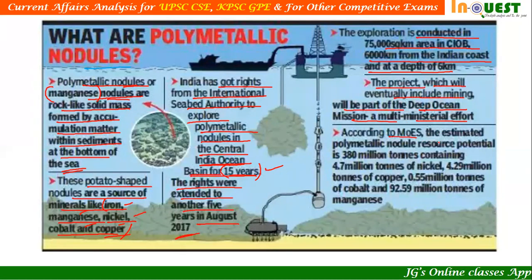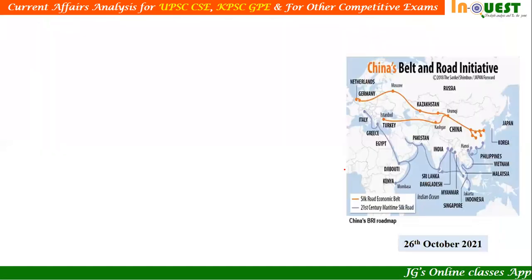According to the Ministry of Earth Sciences, the estimated polymetallic nodule resource potential is 380 million tons. So look at this, this is 380 million tons of potential. Out of which 4.7 million tons of nickel, 4.29 million tons of copper, 0.55 million tons of cobalt, and 92.59 million tons of manganese can be explored. So this is of great significance to improve the prosperity of the country.